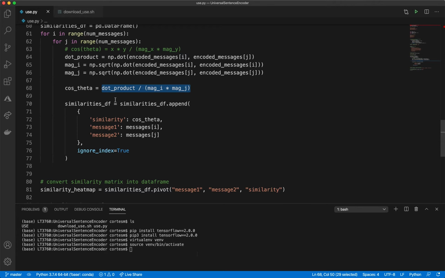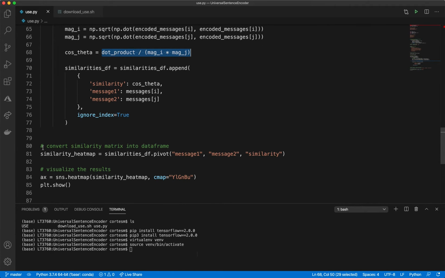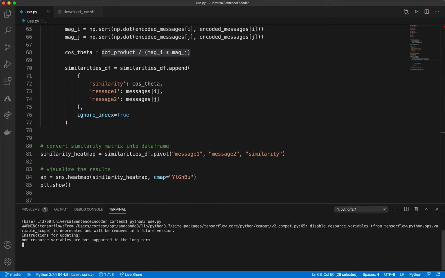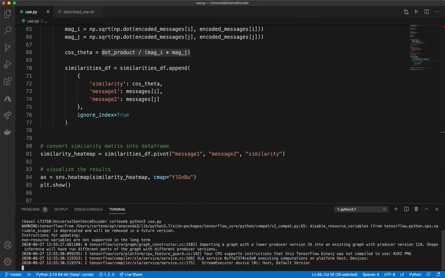So now after iterating and we save all of this, we append it to the empty data frame. And then once we're done with that, we go ahead and convert. We do a little pivot table, and we convert it into a heat map that we can then directly pass into seaborn.heatmap and generate a figure. So let's run this now. Python 3, and we're going to run use.py. So it's going to load up the TensorFlow model, and then it's going to execute the code.